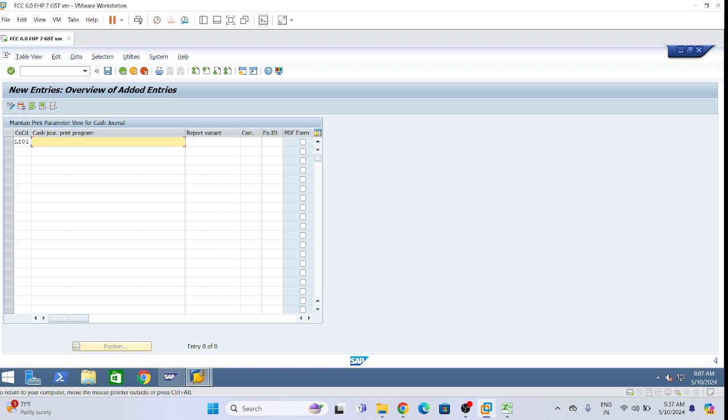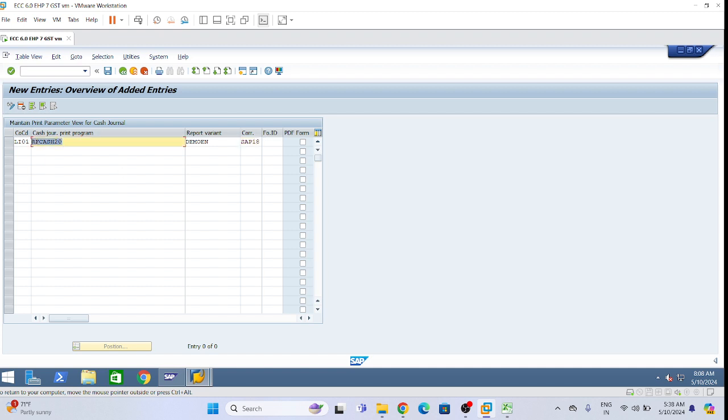Here give RF cash 20. Report variant demo en, correspondence SAP 18, and save it.